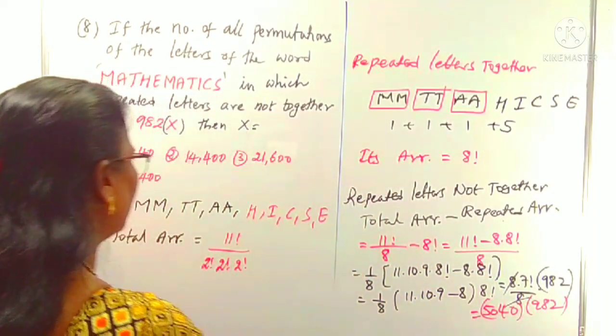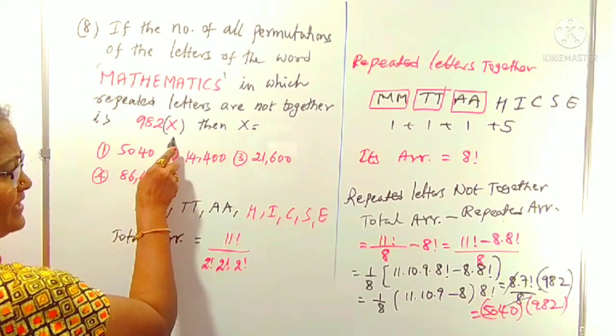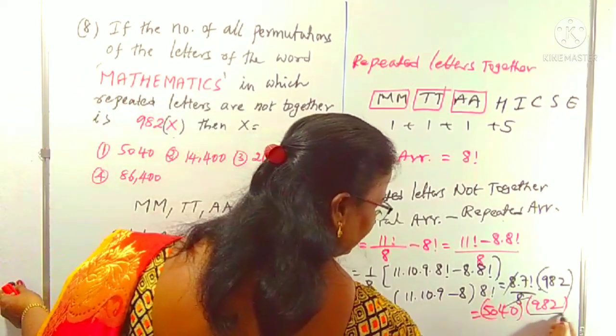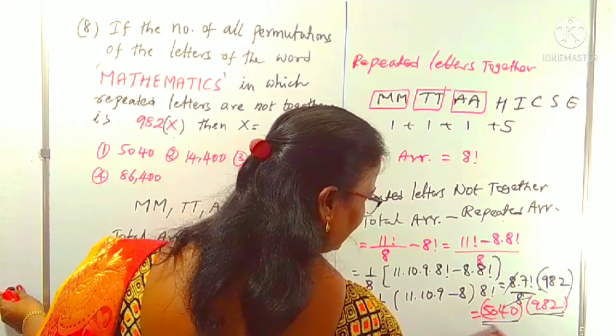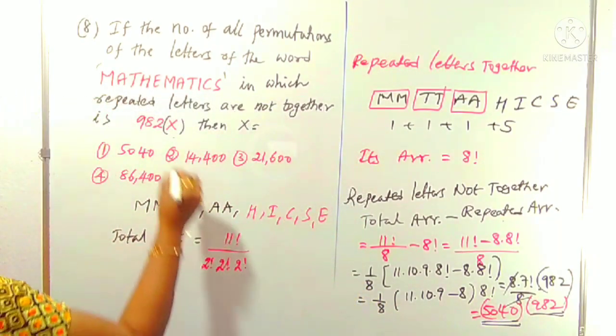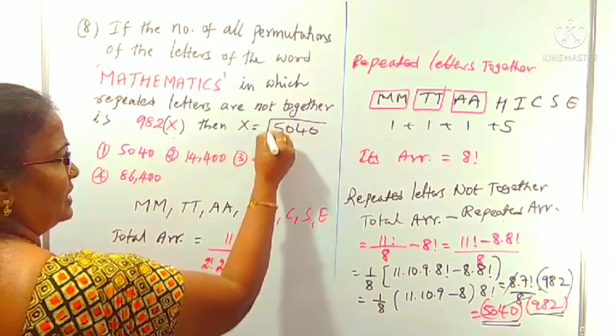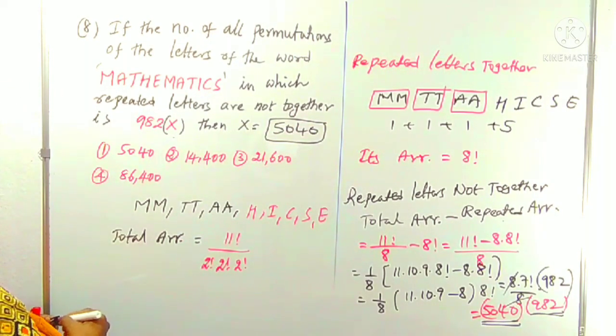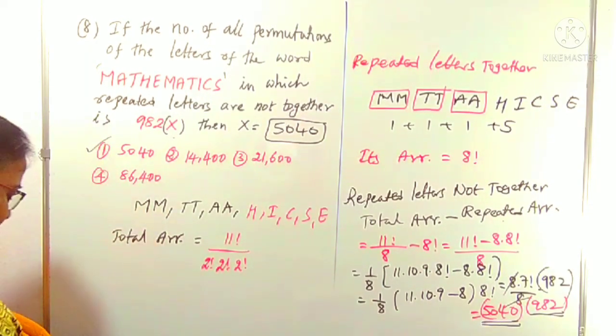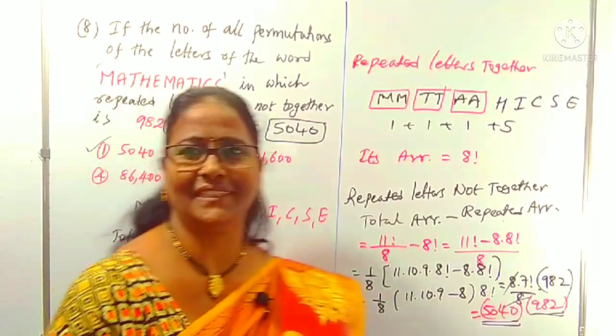What is given here? 982 into x is given. 982 we already got, so in place of x, what is there? 5040. In place of x is 5040. That is our required solution. So, what is the option? Yes, it is clearly the first option. It is so easy, but you must concentrate on the calculation.